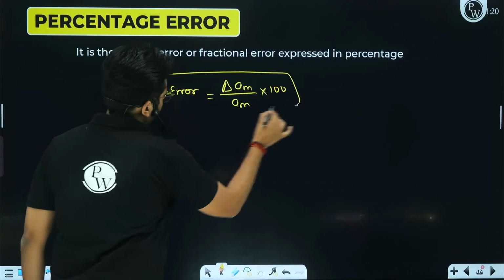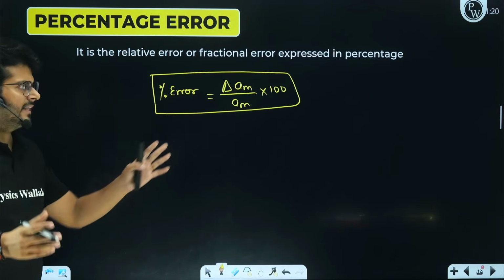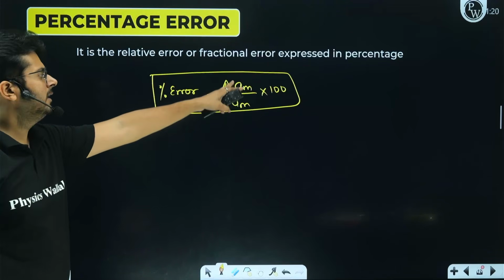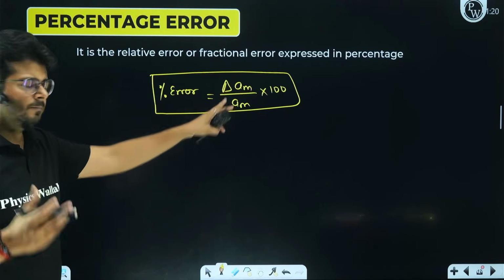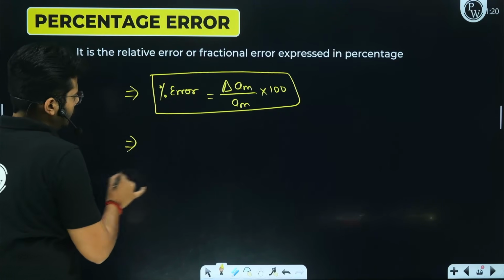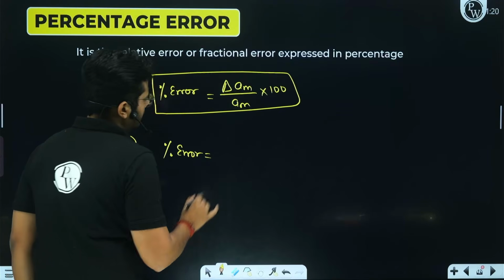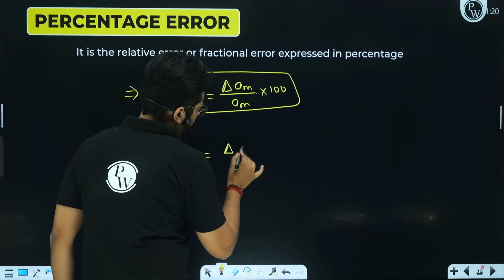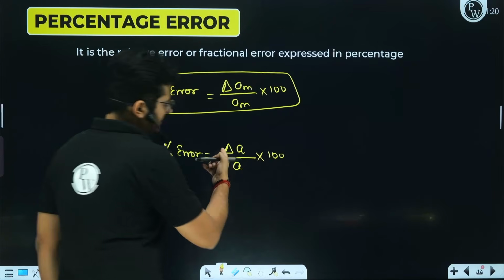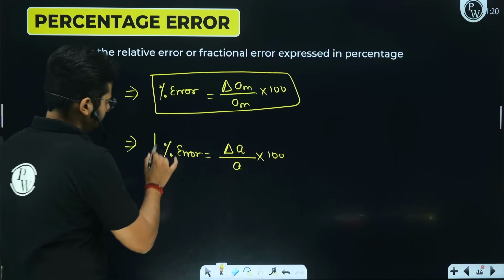All right. So this is for the data set. If you have lots of data, you have to figure out the mean value out of it, which will act as the true value. Then you talk about the absolute error and the mean absolute error, and this is how you will get it. If you have only one data, then the percentage error is going to be delta A upon A into 100, that is, the absolute error upon the true value into 100. So that's it.